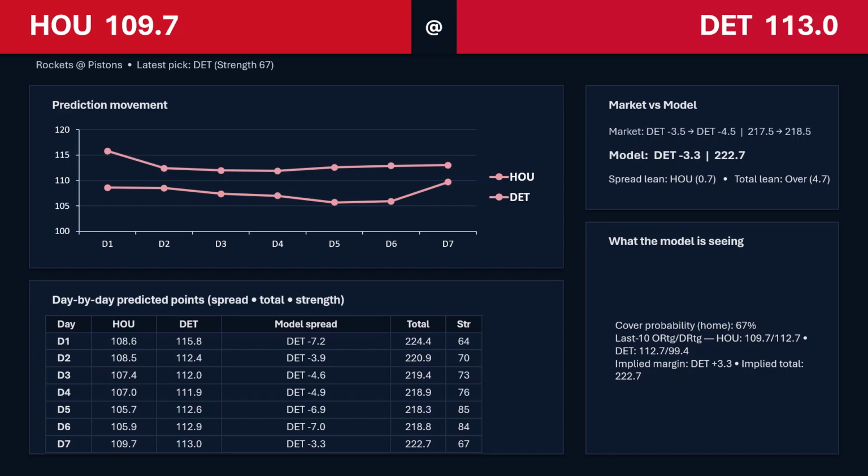Detroit is 1-0. They won in Houston. They are one of the, I believe, 3 losses Houston has at home. 115 to 111, close game, but it was back in October on the 24th, one of the first games of the season, second one, I believe. Detroit is 17-4 at home. They're just like Houston, better at home. They are 4-1 in their last 5. They are 8-2 in their last 10.